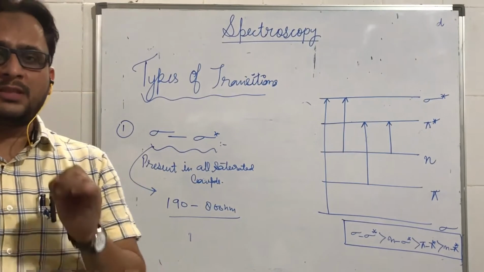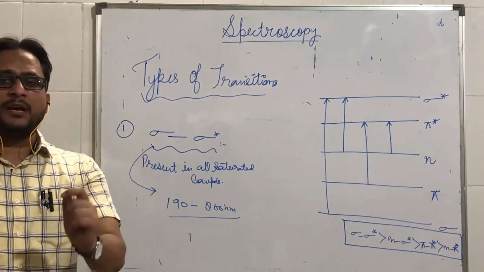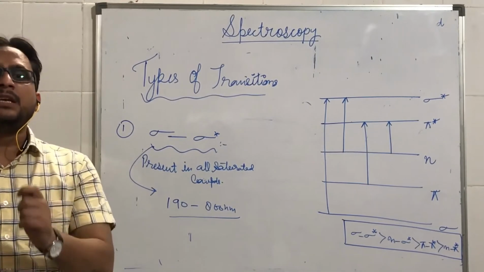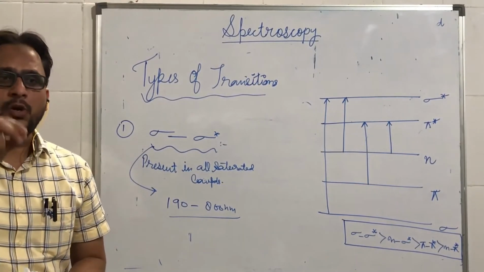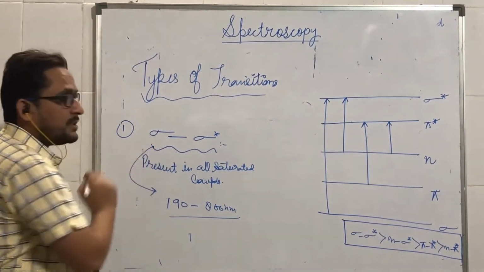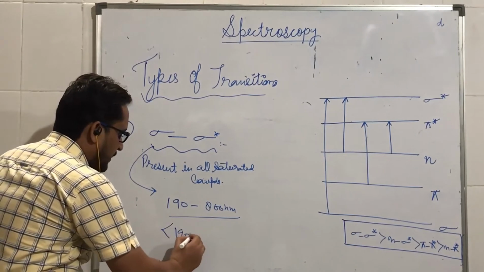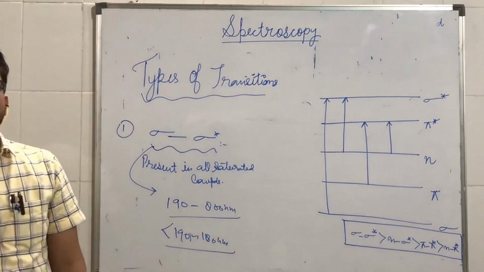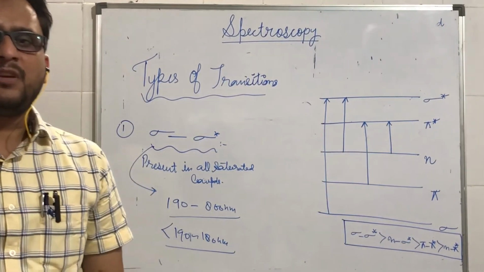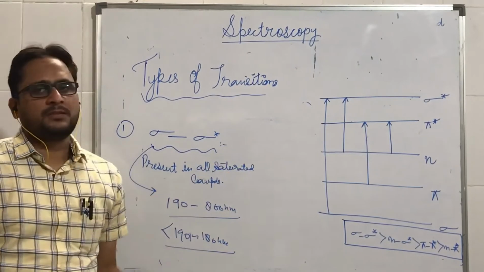Therefore, for such a transition, we have to supply light which has even higher energy, that means even shorter wavelength. Therefore, this type of transition can be studied below 190, or you can say below 180 nanometers. Around 150 or 160 nanometer wavelength light can only cause sigma to sigma star transition.